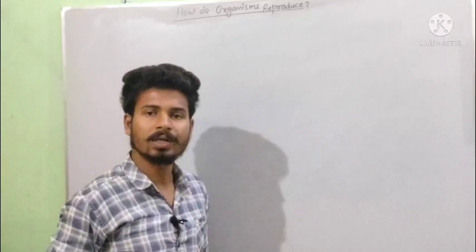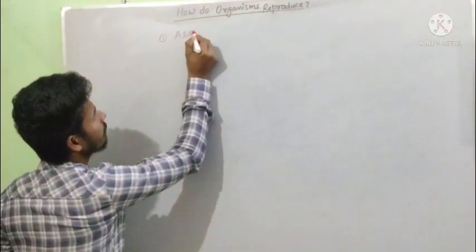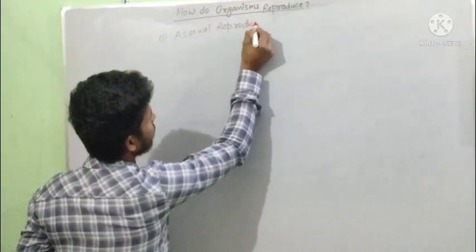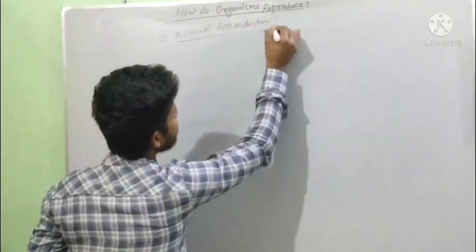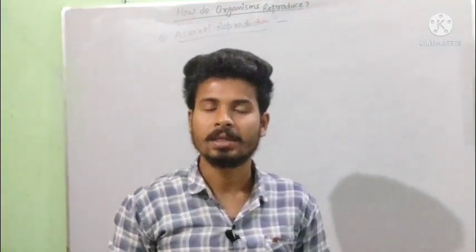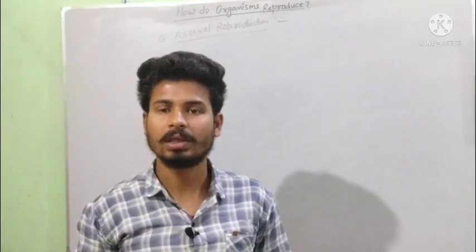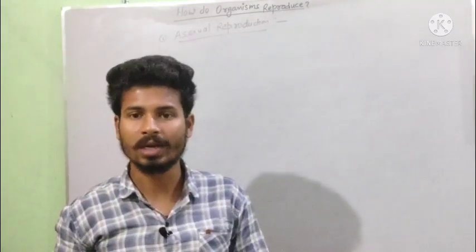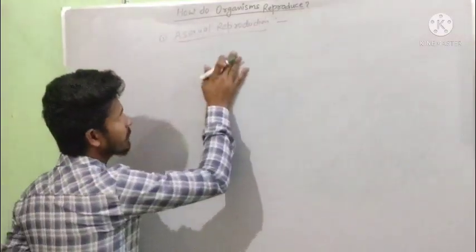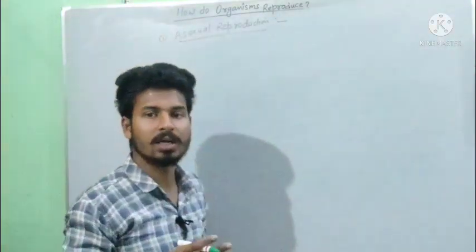Let us move on to the topic named asexual reproduction. We had studied under it that asexual refers to the term in which a single parent takes place and without fertilization it gives birth to their progeny or offspring. Now, in asexual reproduction, there are 6 types or 6 methods that can be used under it.